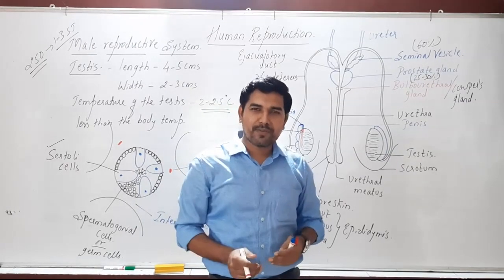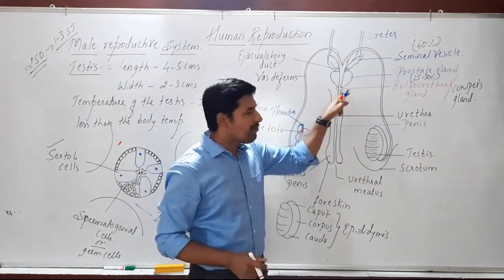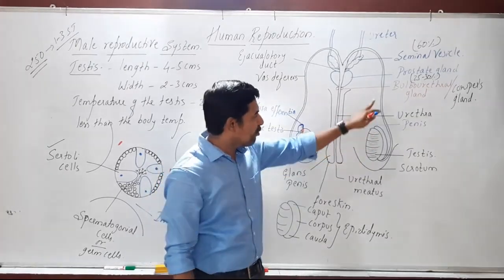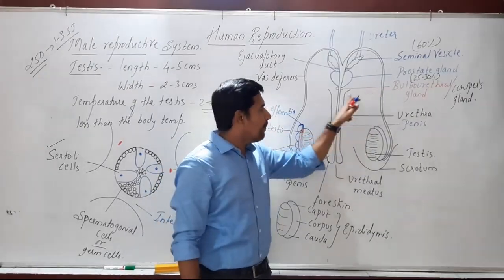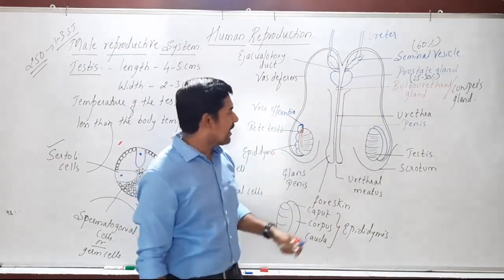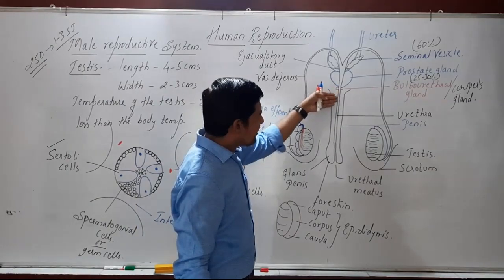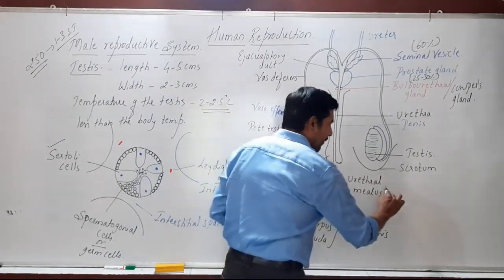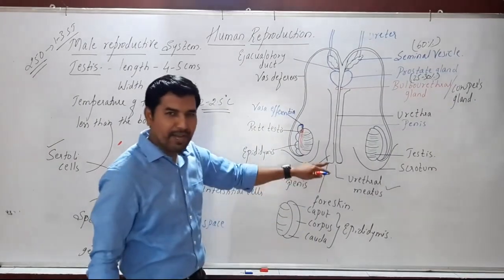So the lubricating fluid is produced by the bulbourethral gland, also called Cowper's gland. Then this is the urethra. The urethra opens outside through the urethral meatus. This is called the urethral meatus.